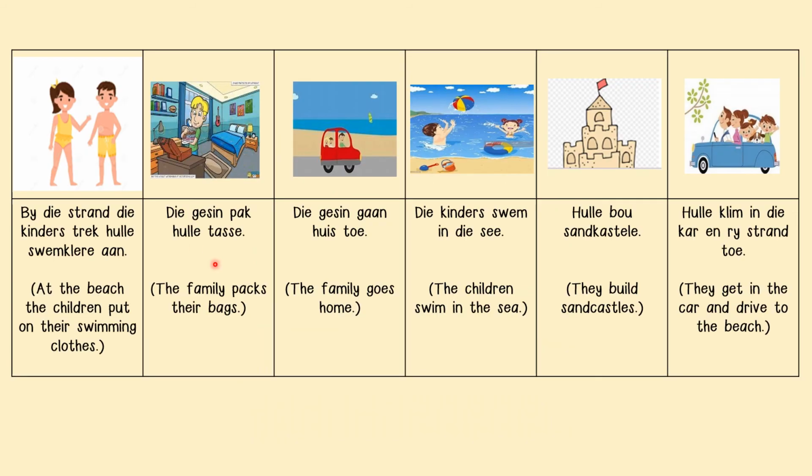As ons kyk, die storie in die blokke is nie in die korrekte orde nie. If we look at the blocks, we can see that the story is not in the correct order. As the first block says, by die strand, die kinders trek hulle swemklere aan. At the beach, the children put on their swimming clothes. And die laaste blok sê, hulle klim in die kar en ry strand toe. They get in the car and drive to the beach.